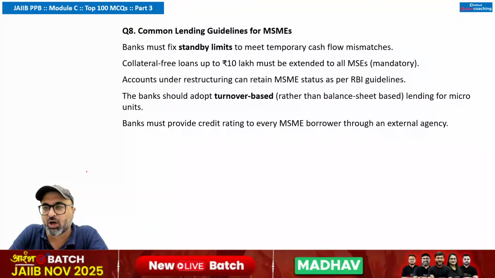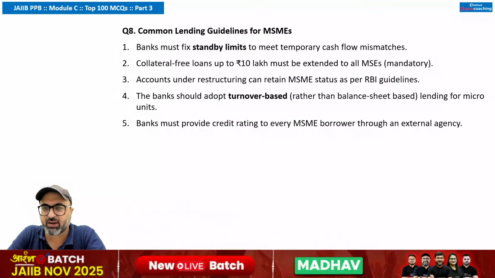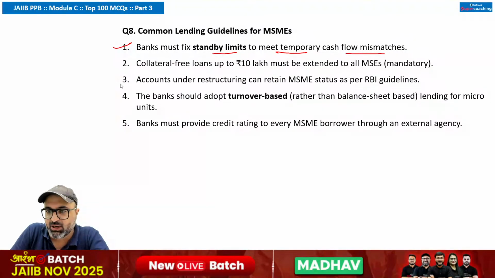Next, common lending guidelines for MSMEs. The banks must fix standby limits to meet temporary cash flow mismatches. This is correct. Collateral free loans up to 10 lakh must be extended to all MSMEs. No sir, it is encouraged, but it should not be mandatory. Accounts under restructuring can retain MSME status as per RBI guidelines.